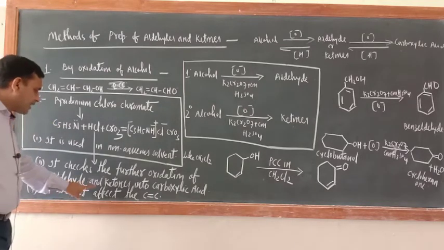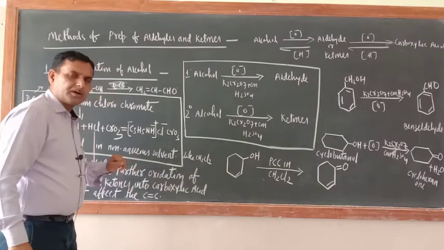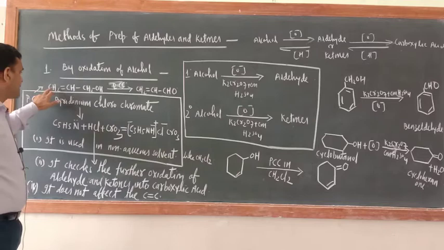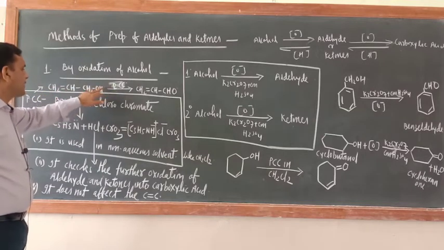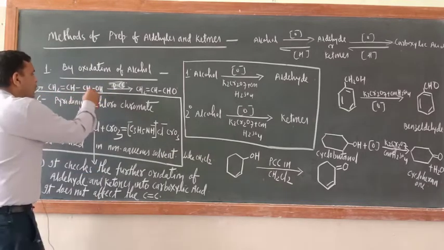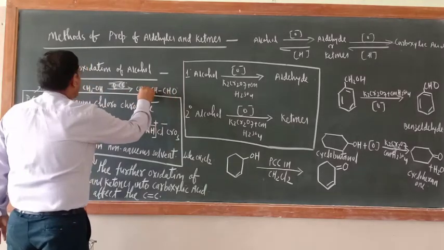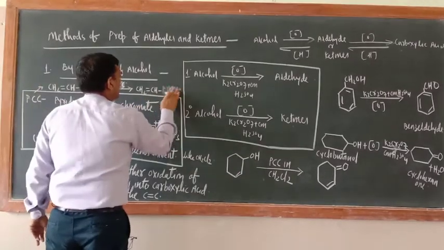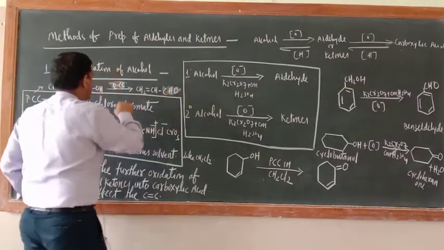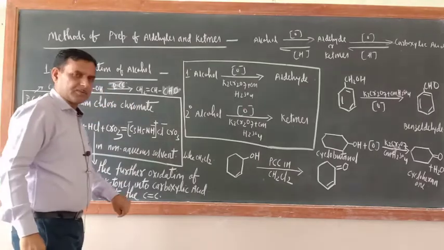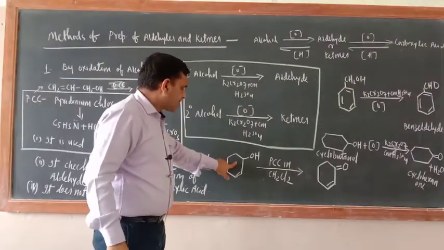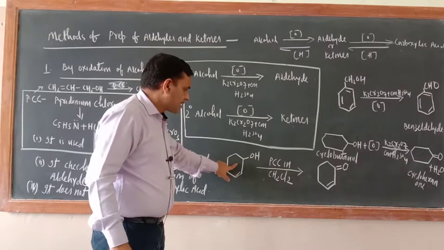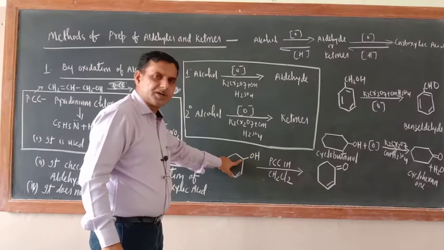Next, it does not affect the carbon-carbon double bond. If allylic alcohol or benzylic alcohol is there, just see here, allylic alcohol I wrote. If it is subjected to oxidation, only the alcoholic group will be oxidized. Double bond will remain unaffected. Not only this, now see, this is an unsaturated alcohol, a 2 degree unsaturated alcohol.